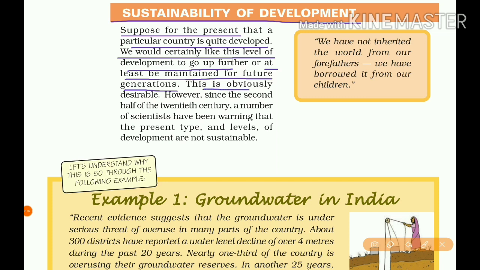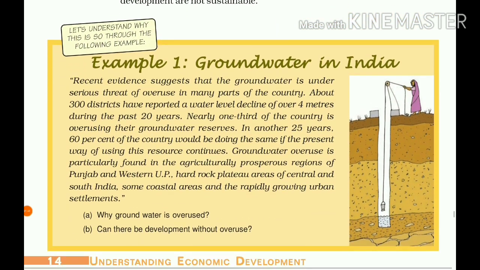This is obviously desirable. However, since the second half of the 20th century, a number of scientists have been warning that the present type and levels of development are not sustainable. That means they are not doing the development without depletion of natural resources. Let us understand why this is so through the following examples. Here two examples are given.